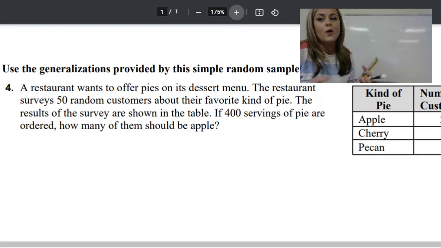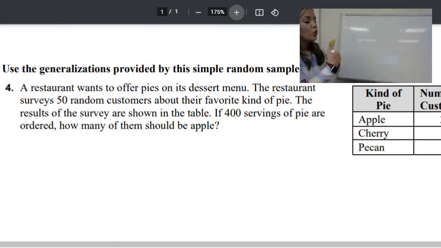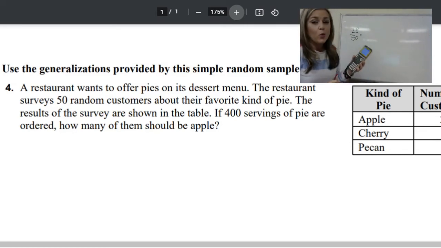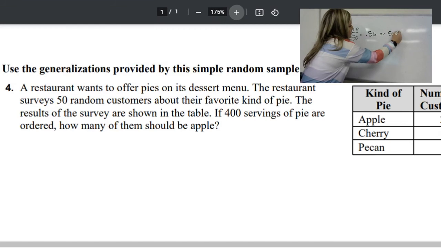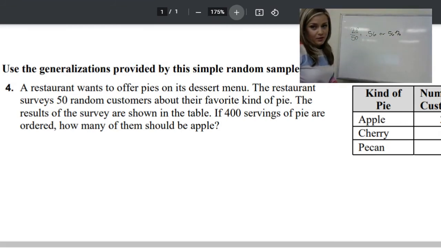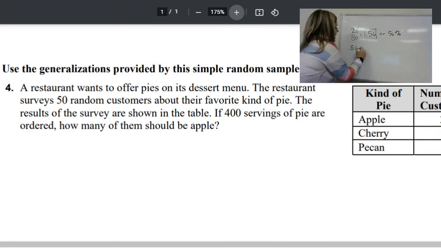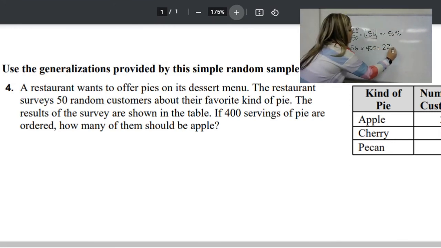All right, so we're talking about apple pie. So 28 out of 50 customers prefer apple pie. So if we divide 28 by 50, we get 0.56. Or you could say 56% of your customers prefer apple pie, okay? So we can take this 0.56 and multiply it by 400, and that will give us how many servings we need. 0.56 times 400 is 224, right?